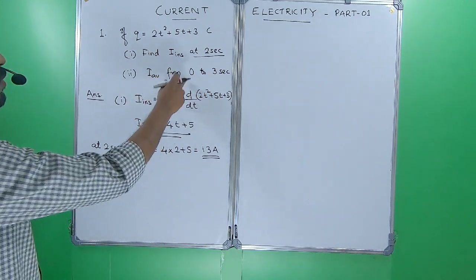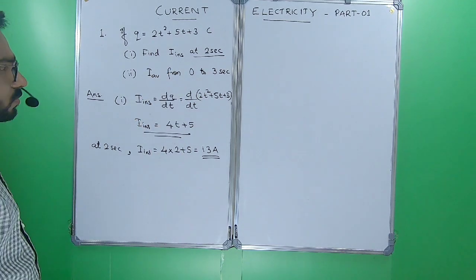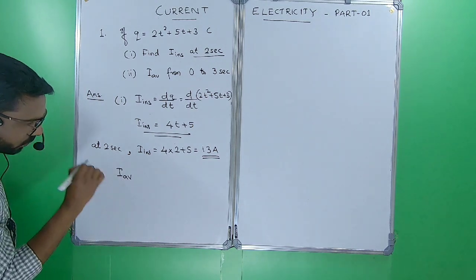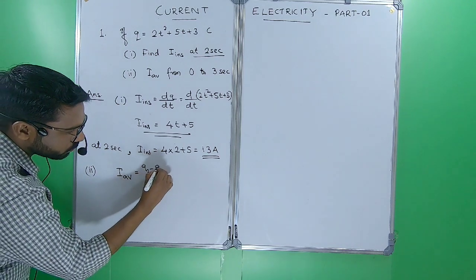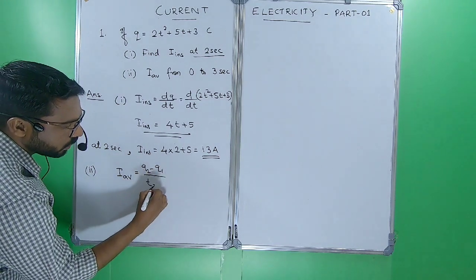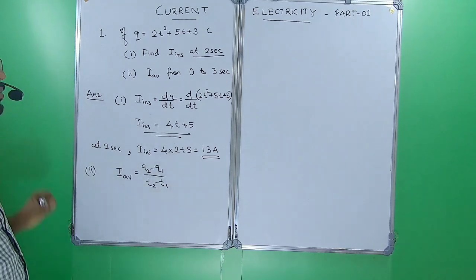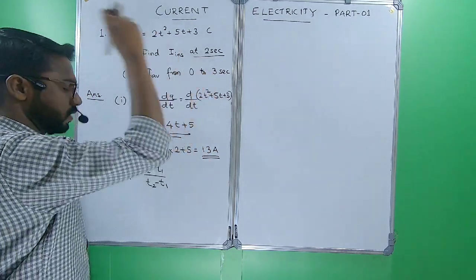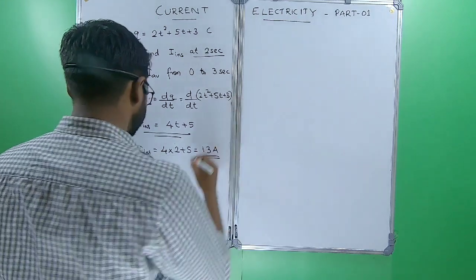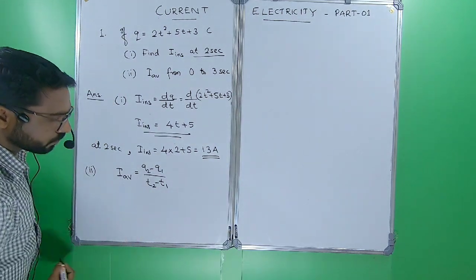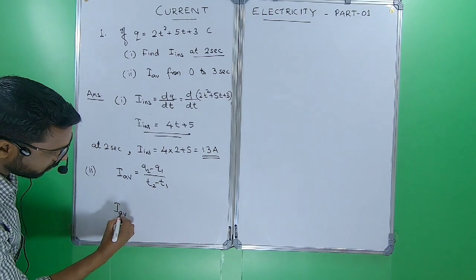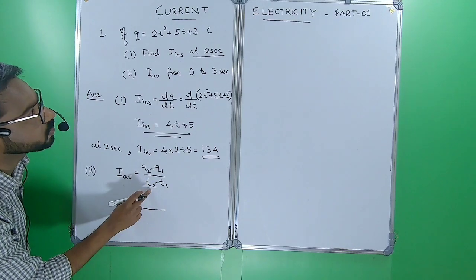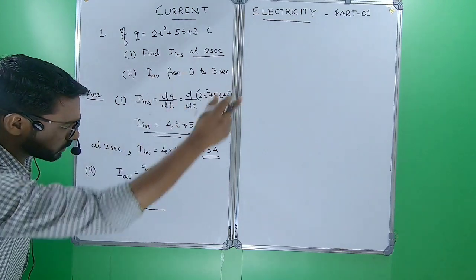Now I average from 0 to 3 seconds. To find average current, we have to use this equation: I average equal to Q2 minus Q1 by T2 minus T1. 0 to 3 seconds, so 0 is T1, 3 is T2. The numerator we have to find separately.